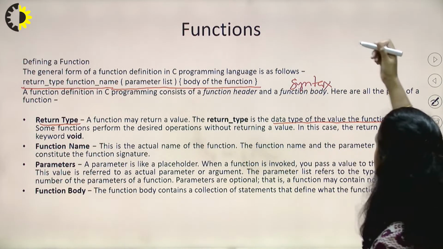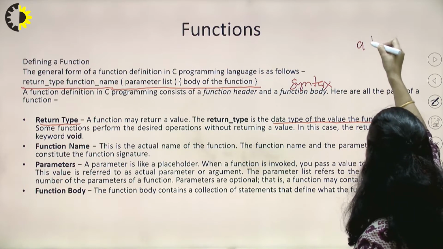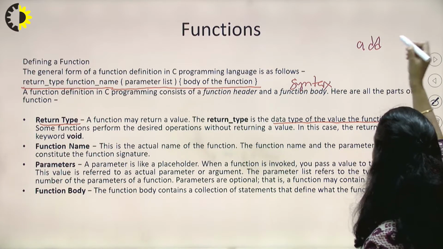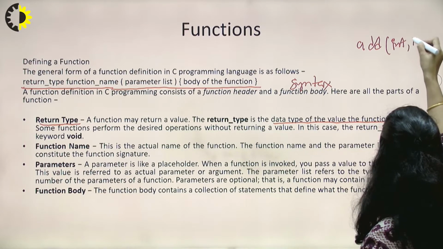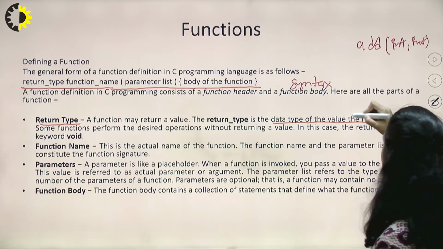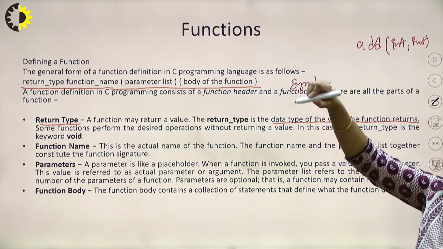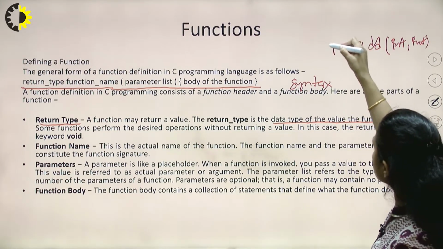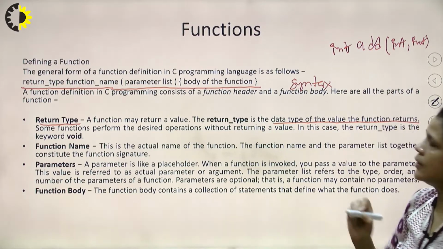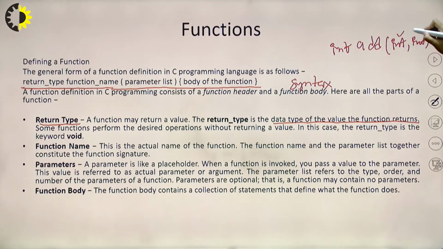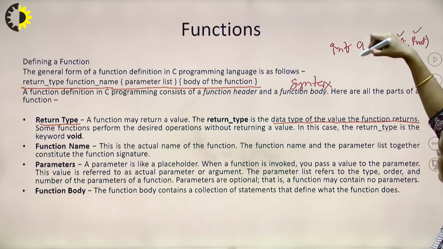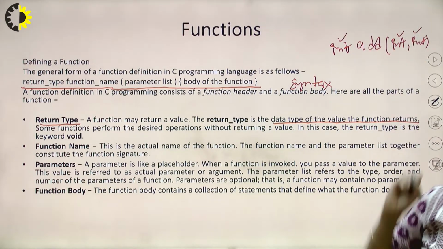Let's suppose I'm taking a function named add. It takes two integers and returns the sum of two integers. So the return type should be int, because we are adding two integer values and my function is returning the result.